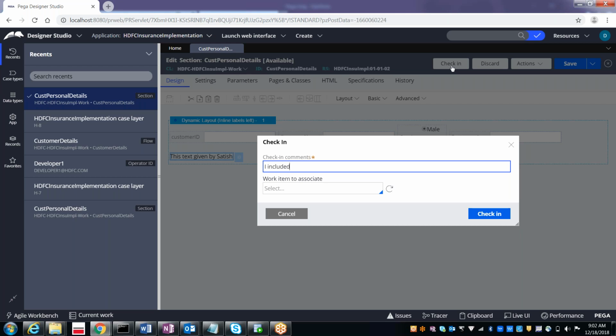Included the label with the text given by Satish. Otherwise, if you add some functionality, like any other property, you can specify that, like included customer salary property. So you should clearly mention what changes you have done after you did the checkout. Then select check-in.